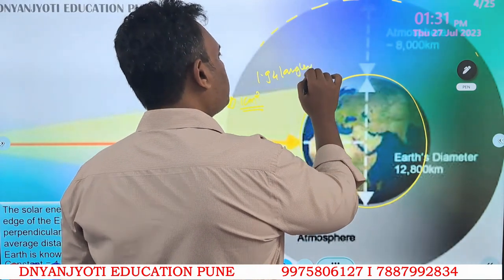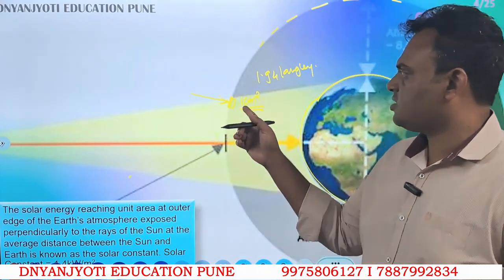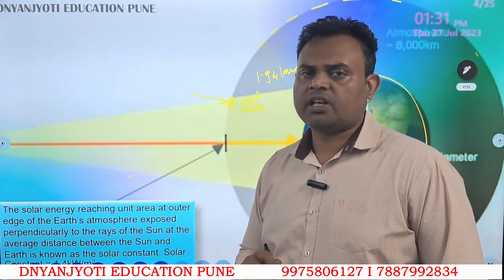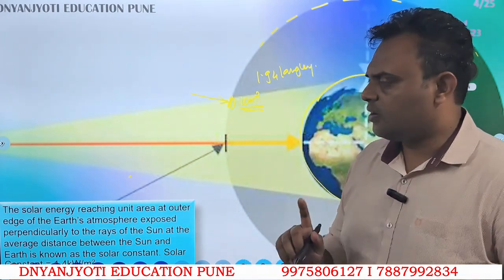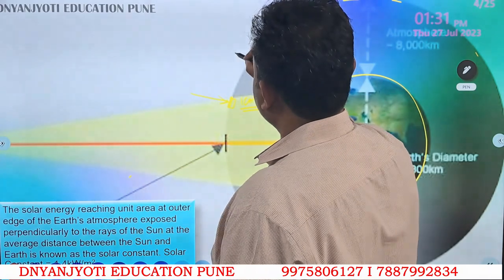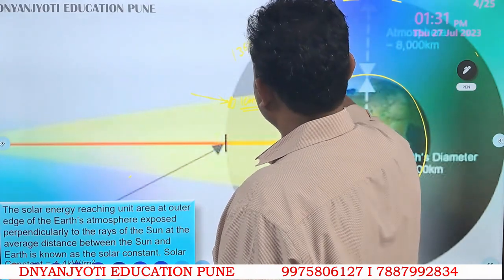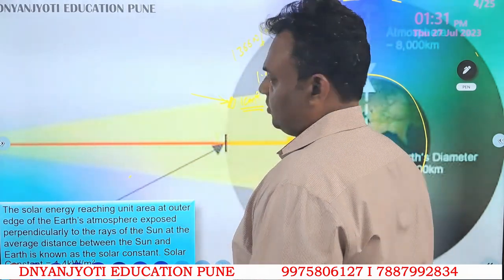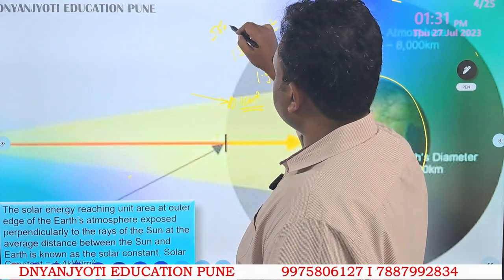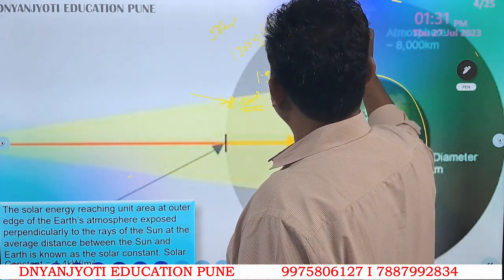It can be expressed as another figure also. If I take not 1 centimeter square, but around 1 meter square of area, I would get another important figure, that is 1366 watt per meter square of energy, which is called the solar constant, or I can express it as 1.36 kilowatt per meter square.